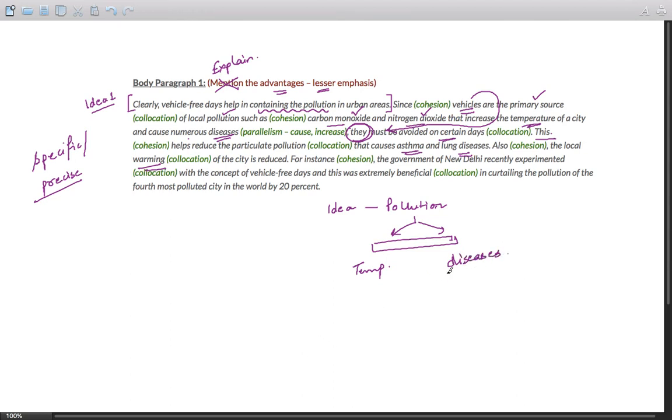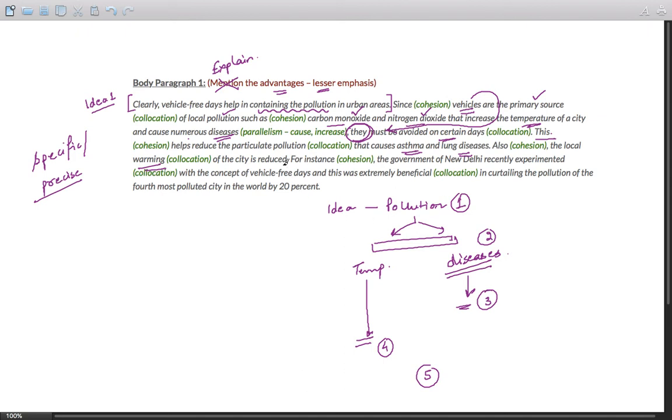Okay, now in the following sentence I have explained diseases, and in the sentence after that I've explained temperature. So this is the structure which you can clearly see. So this is sentence number 1, sentence number 2, I should say them together. This is 2, sentence number 3, sentence number 4. And all the responses are very specific in nature. This is followed by an example. So this is how you write. This is sentence number 5, an example. So your response should be very specific, and again, the example is related to pollution.